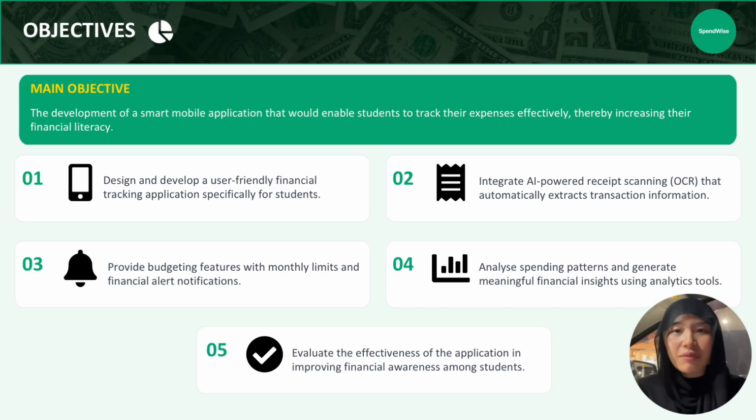The main objective of SpendWise is to develop a smart mobile application that helps students manage their expenses more easily and improve their financial awareness. To achieve this, we first aim to create a user-friendly financial tracking application that is designed specifically for students' needs and daily spending habits. Secondly, we implement AI-powered receipt scanning technology so that users can scan their receipts and automatically record transaction details without having to key in everything manually.